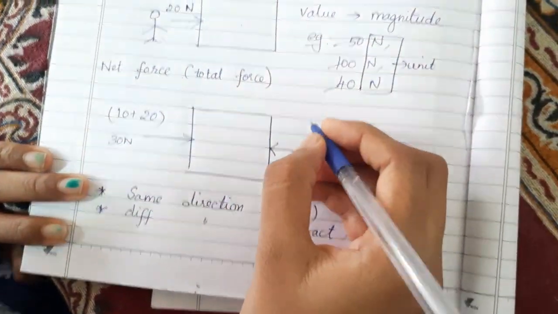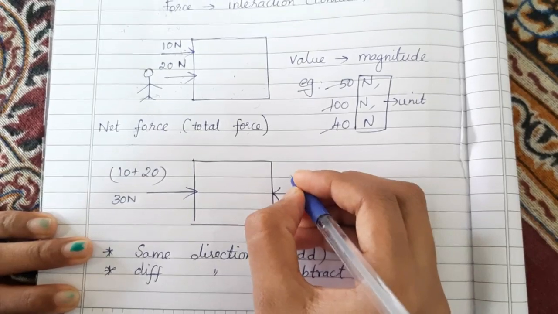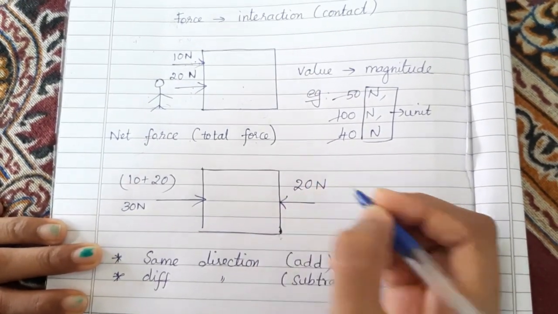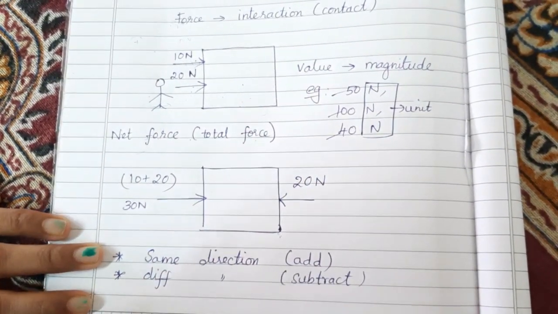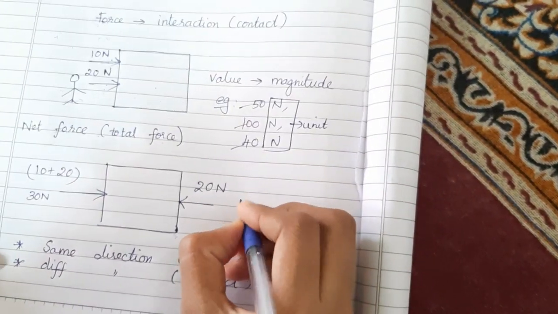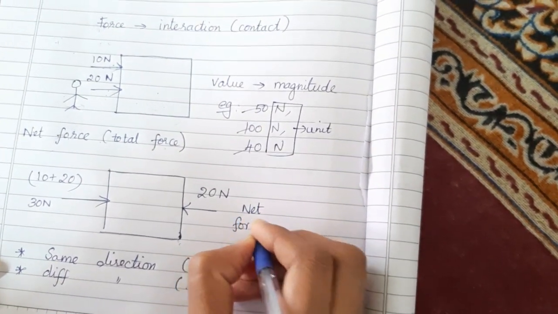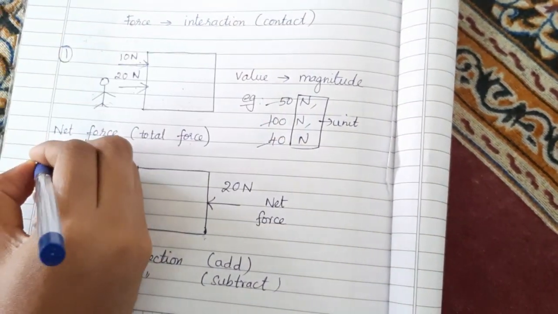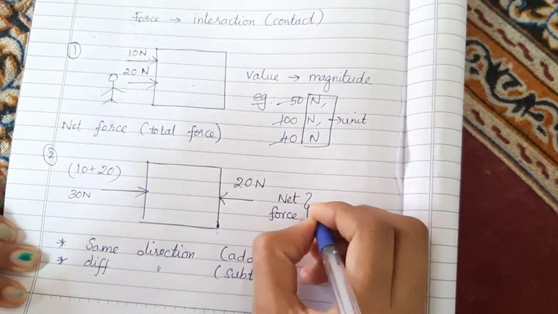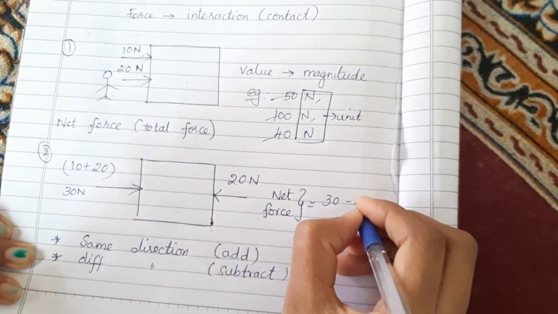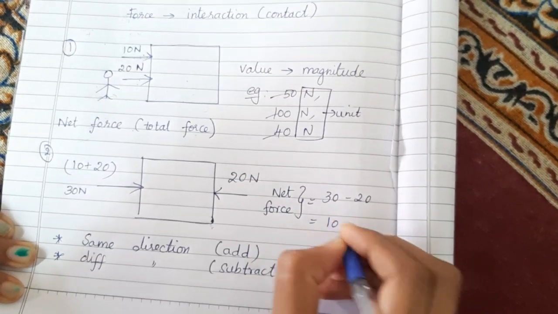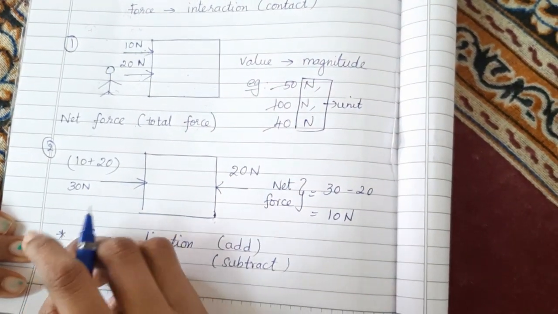Here, if I am applying a different force, for example of 20 Newton in the opposite direction, what will be my net force, my dear children? For the second case, this is first case, this is second case. But then the net force will be 30 minus 20 is equal to 10 Newton. Understood, my dear children?